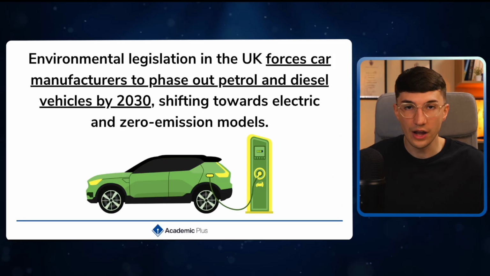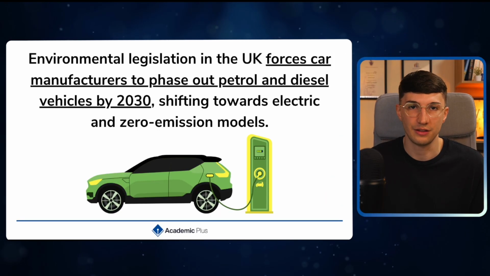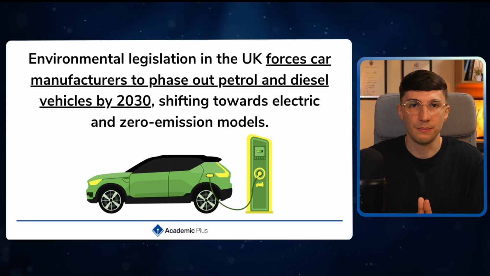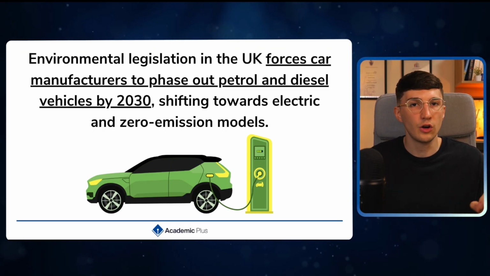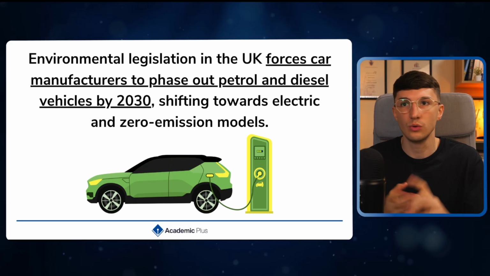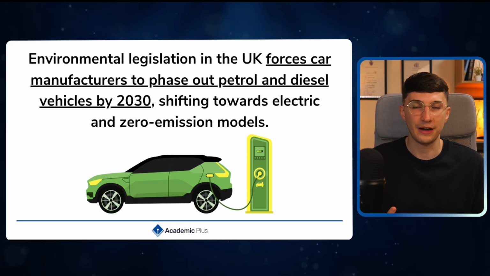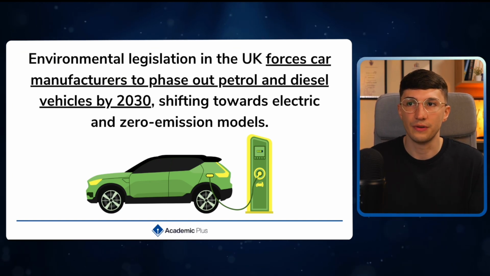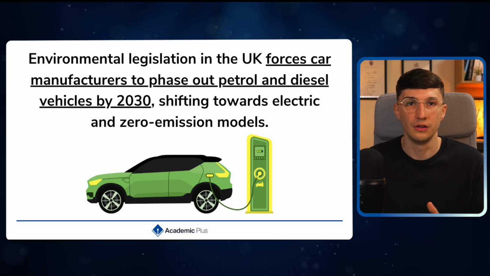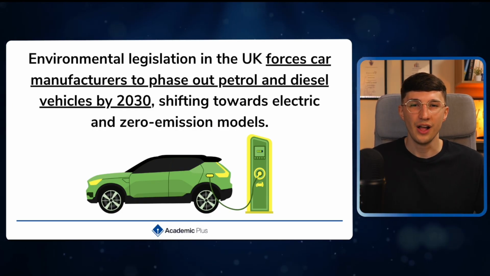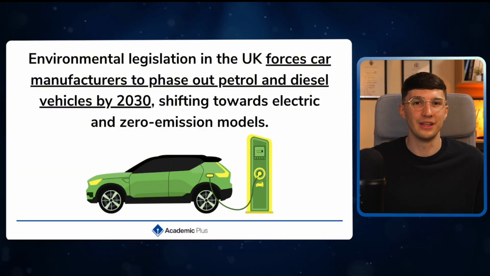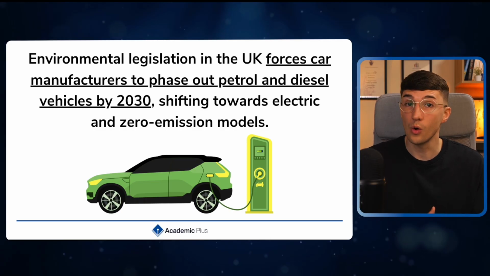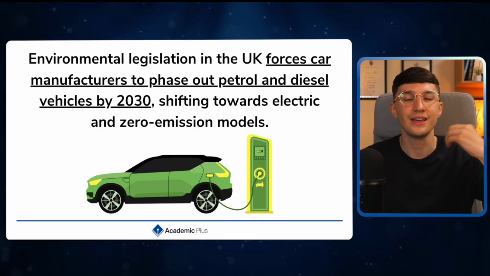Now, a great way of seeing how changes in legislation impact businesses is looking at car manufacturers. Because in the UK, we have this new legislation in place that car manufacturers are not going to be able to produce petrol or diesel vehicles after 2030. So a lot of these car manufacturers now are having to innovate, they're having to invest in product development to develop these electric vehicles, to develop vehicles that have zero emissions. But of course, companies like Tesla, well, they're looking at this and thinking, well, we've always been doing this. So in terms of legislation changes, it can negatively impact businesses or it can help those businesses who have been thinking ahead of time.